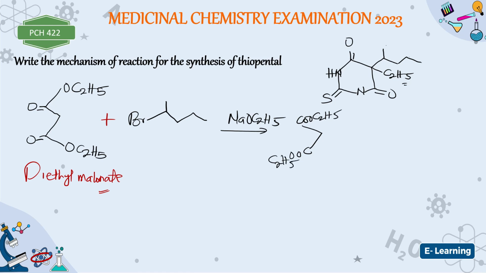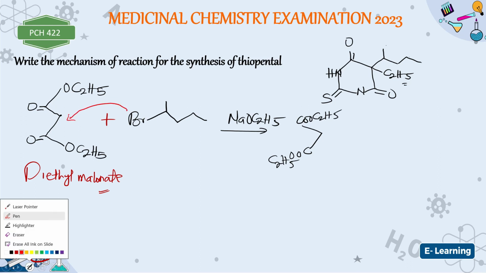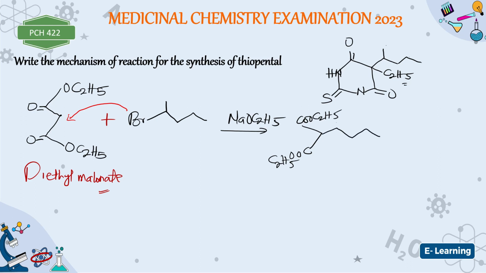COOC2H5. And then you are going to attach this part to this part of this ring. Is that okay? So this is going to be attached to this part of this ring. So if that happens, this is what you are going to get. We're going to get something like this, like this, like this, like this, and then you have this group here.